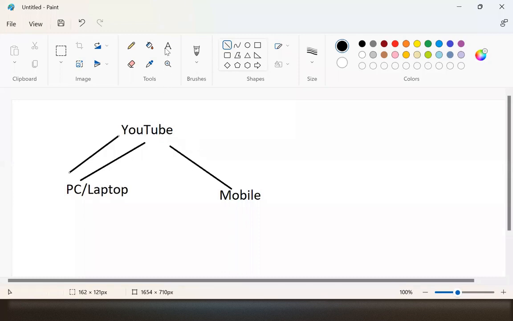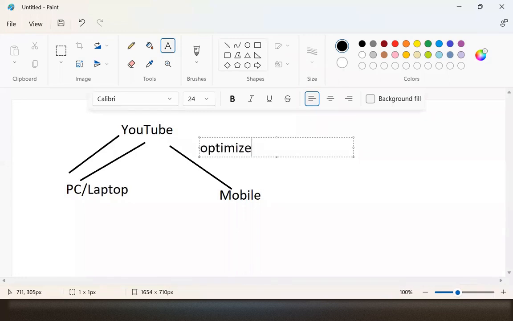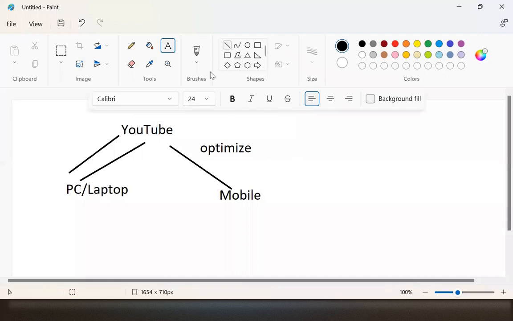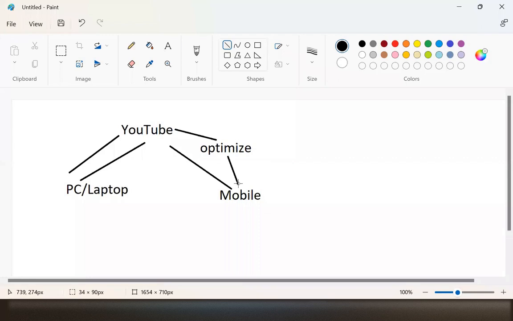So earlier, we had to optimize the YouTube site to fit onto mobile. Optimize means compress and fit onto mobile.